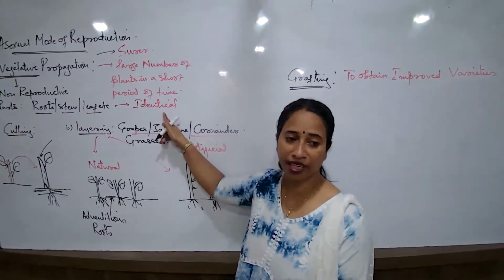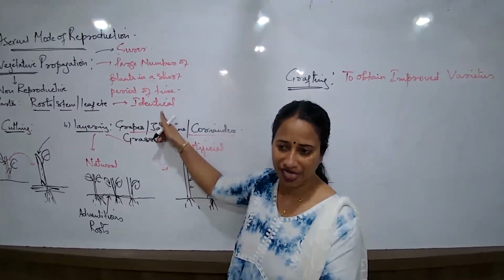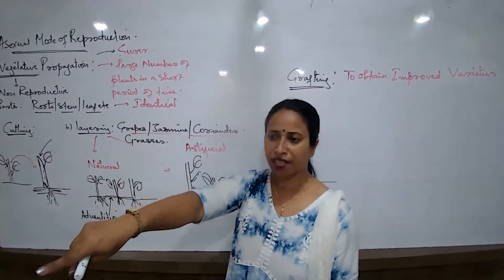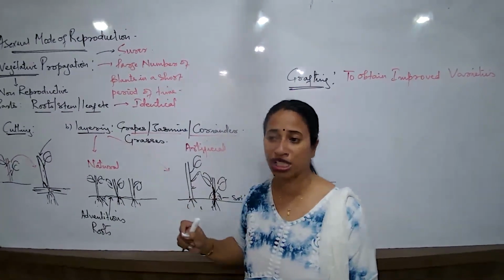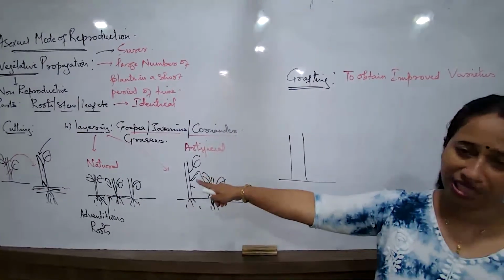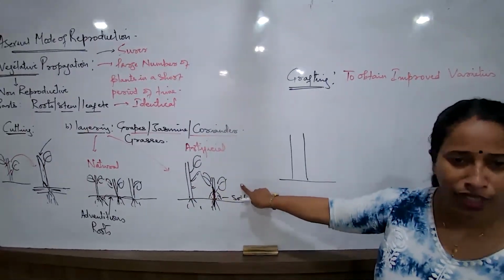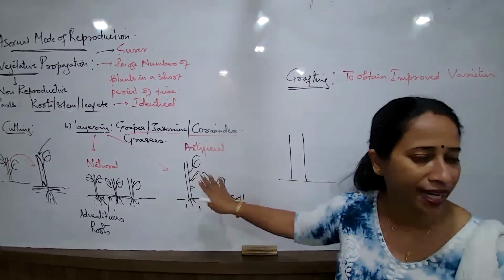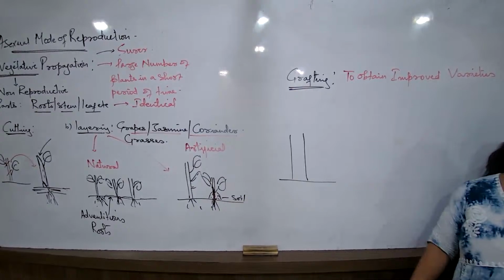You have to read this. In the volume also we have given that. So in the volume also the three methods are there. I want all of you to write down the significance of vegetative propagation given in the volume, tick it and keep it. You'll have to read all those significance points for 2 marks, 3 marks questions, and differences. Layering, only artificial layering is not mentioned in detail, but I am comparing and telling you this. The natural method of layering and cutting, you have to know definitely.